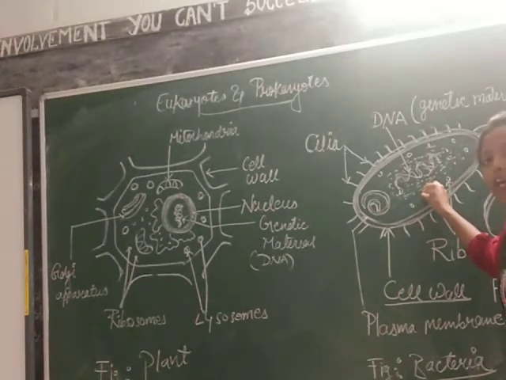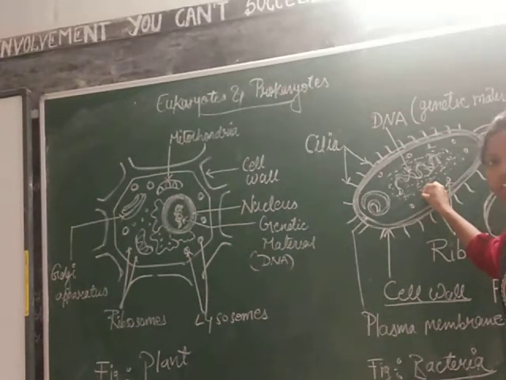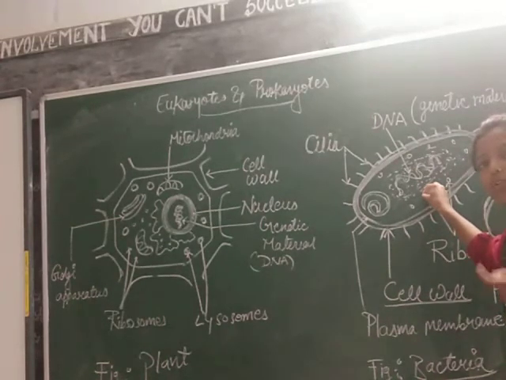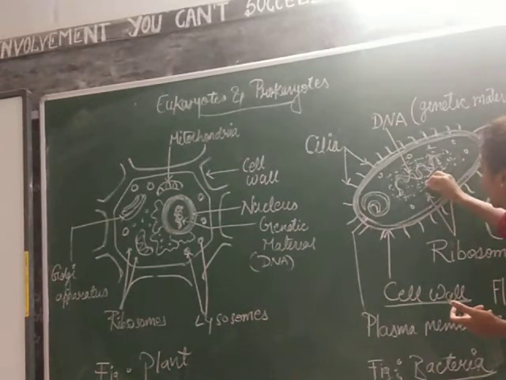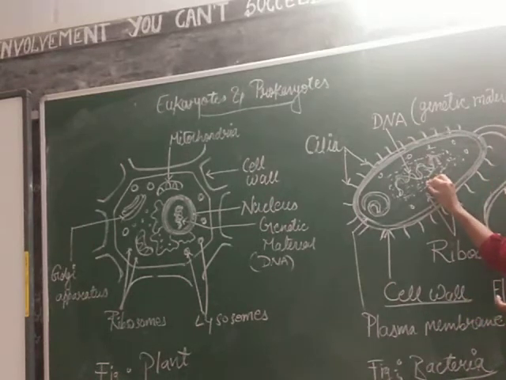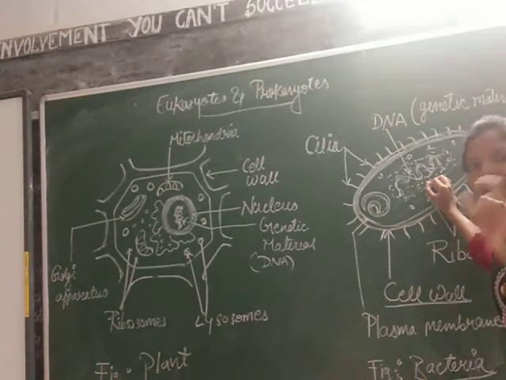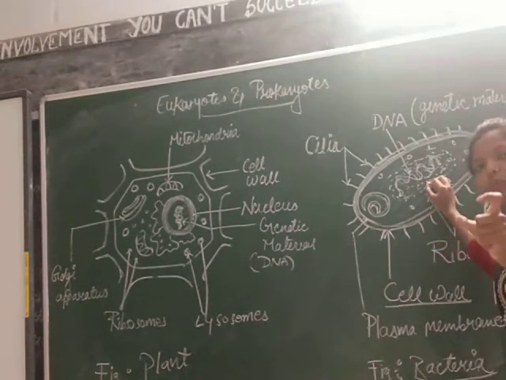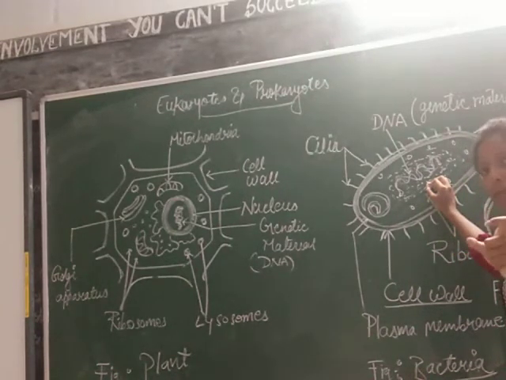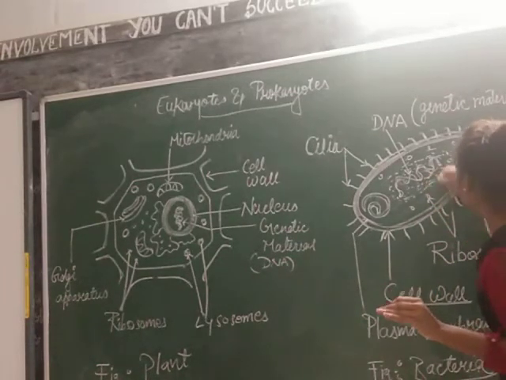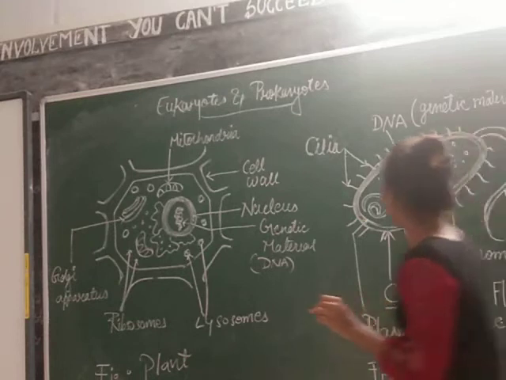So it is devoid of nuclear membrane, hence it cannot be well defined. Hence the nucleus will be termed as nucleoid because here no proper nucleus is present. So we can term this as a nucleoid.